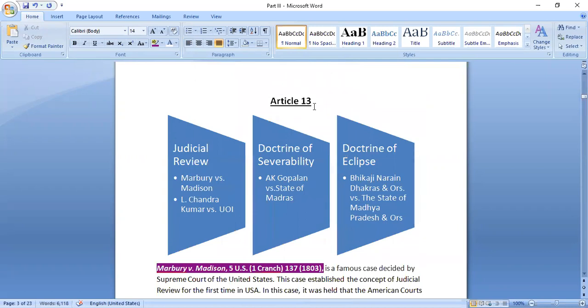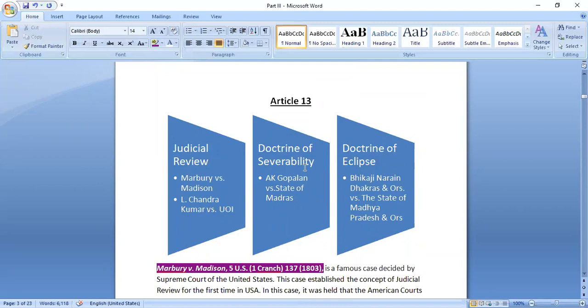So these are the three things that we have under Article 13. First is judicial review. The Supreme Court and High Court should have the power to check the validity of any particular law, and judicial review is considered a basic structure of the Constitution in the L. Chandra Kumar versus Union of India case.